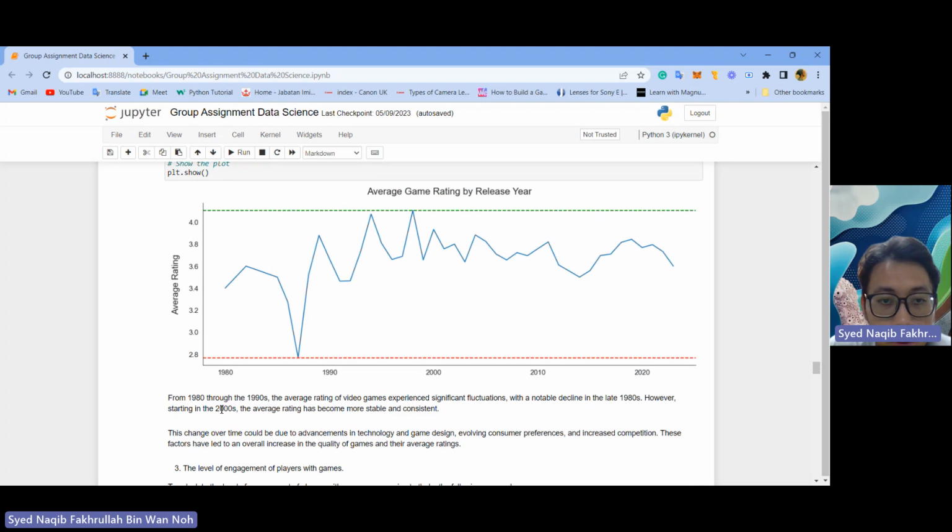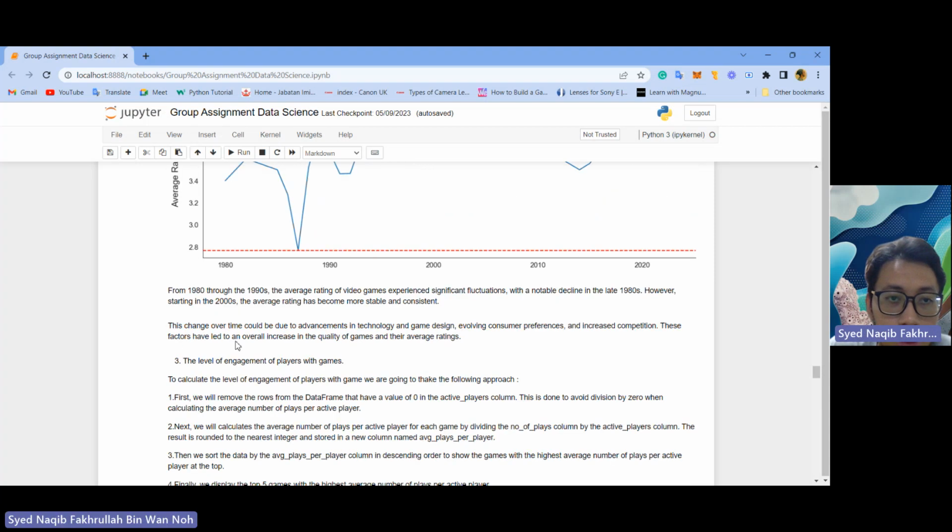However, starting from the 2000s, the average rating has become more stable and consistent. This change over time is due to advancements in technology and game design, evolving consumer preferences, and increased competition. These factors have led to an overall increase in the quality of games and their average ratings.